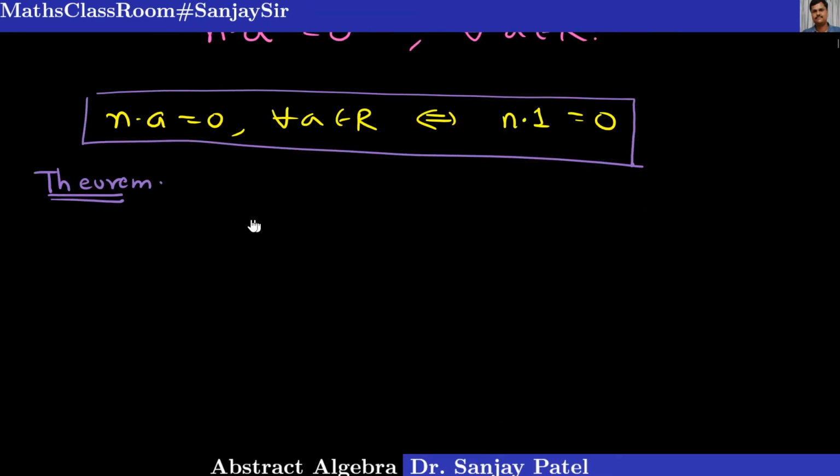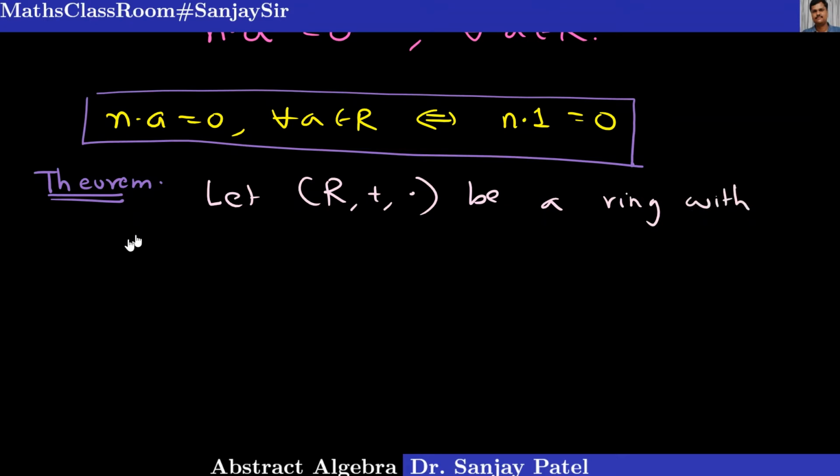So let (R, +, ·) be a ring with unity element.